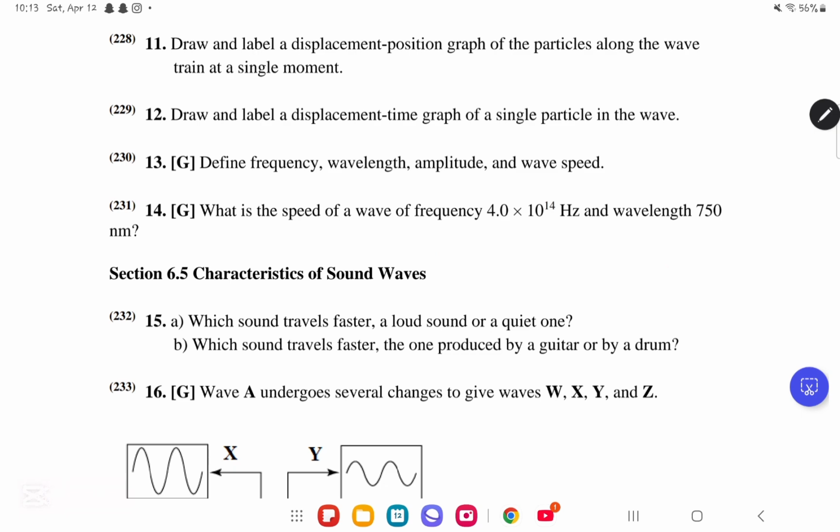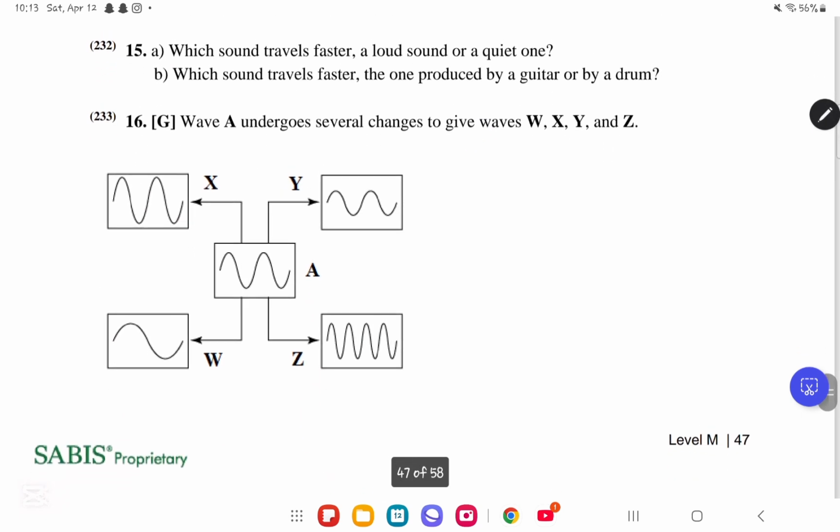We move on to question number 15. Which sound travels faster, a loud sound or a quiet one? Actually, they both travel at the same speed. What happens is that the loud sound only has a higher amplitude than a quiet one. So the speed of propagation of sound does not depend on the amplitude. However, it only depends on the medium in which the sound is propagating.